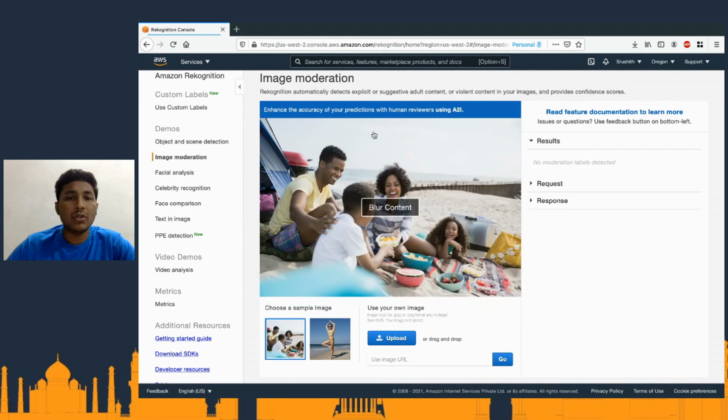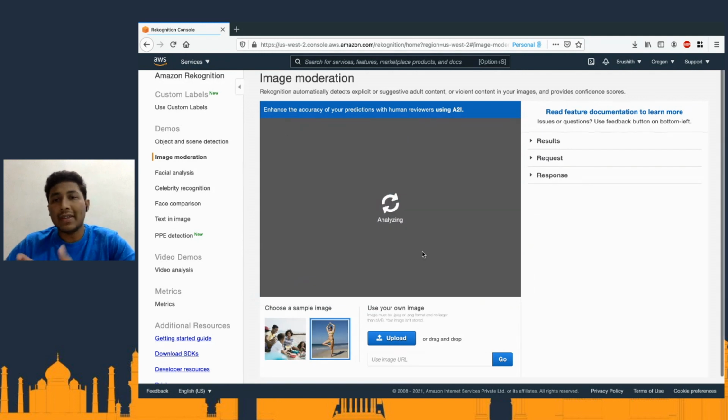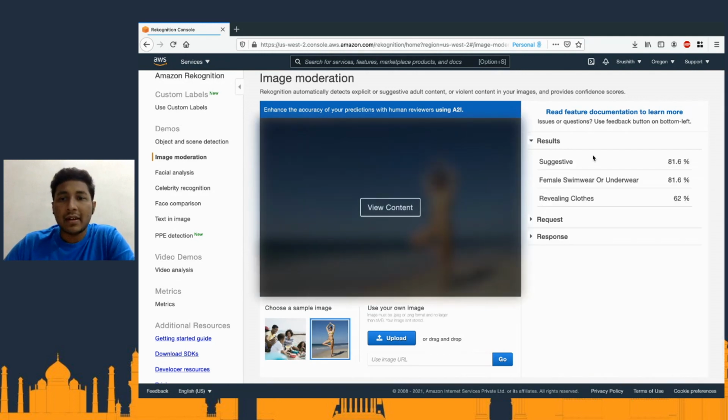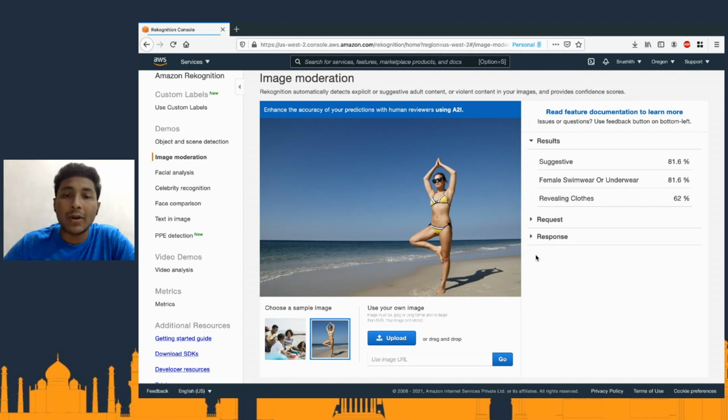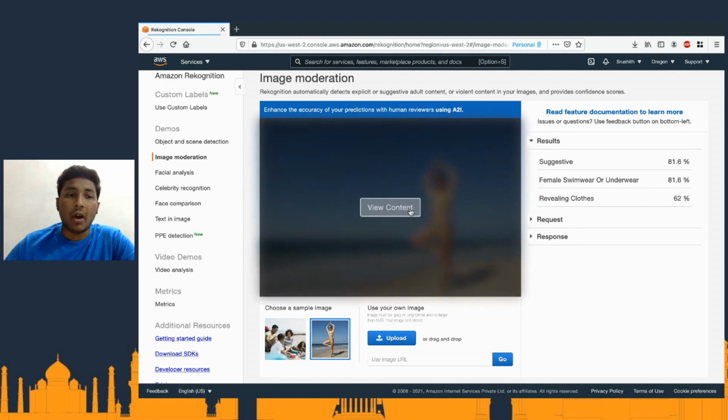So if you want to view the content, we can make sure that there is nothing wrong here. So there's no moderation labels detected. But if you click on this image, you can see that it's suggestive 81%, female swimwear or underwear and stuff like that. Revealing clothes is 62%. So based on this, you can decide whether you want to allow the user to upload that image into your website or not.